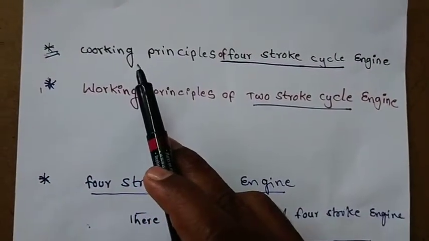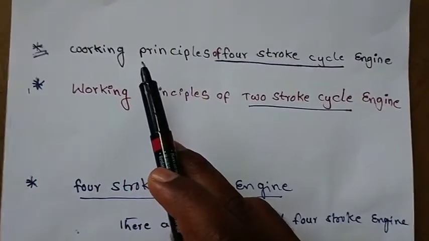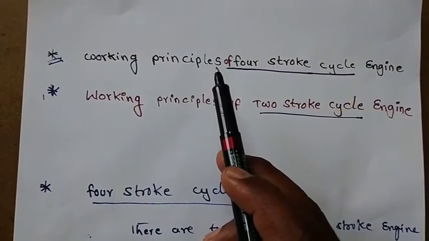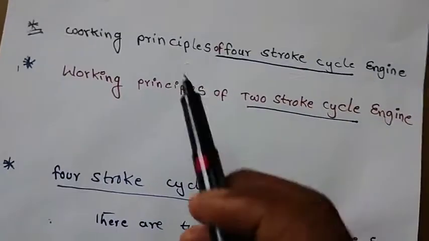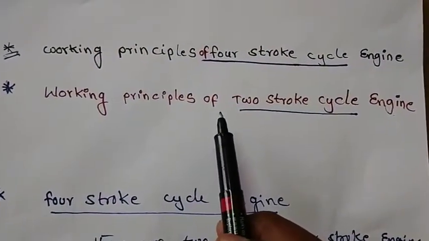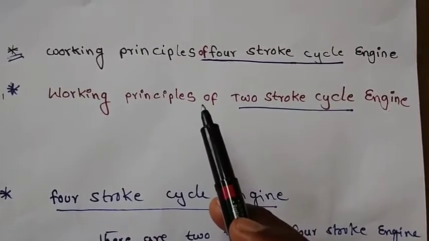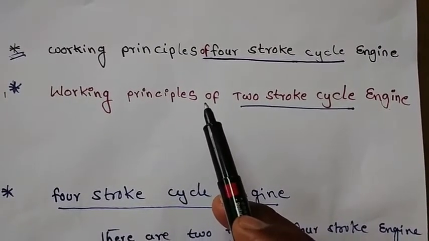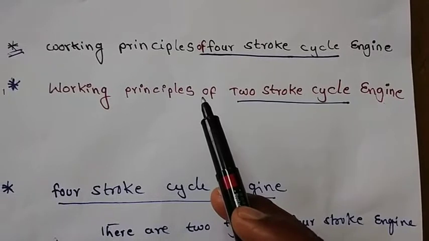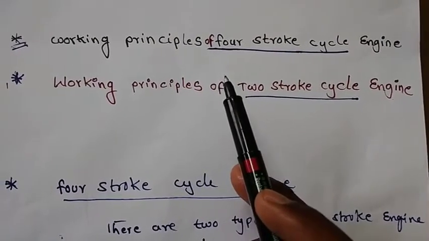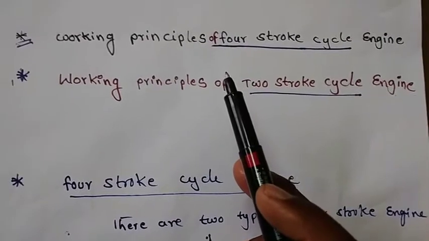So in this class we are going to discuss two topics. They are the working principle of four-stroke cycle engine, and second one is the working principle of two-stroke cycle engine. These two topics are very important from our syllabus point of view. All of you see your syllabus copy carefully. In our syllabus copy you will have these two topics. Okay.